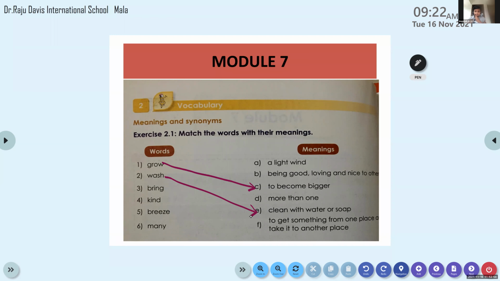Yes. So what is the meaning of bring? Read it once again. To get something from one place and take it to another place. Isn't that what you did just now? You got a glass and water from the kitchen and took it to the hall or wherever your mother is sitting and gave it to her. So the meaning of bring is to get something from one place and take it to another place. Okay, very good. Thank you, Angela.